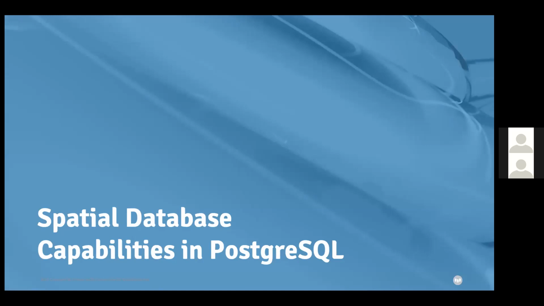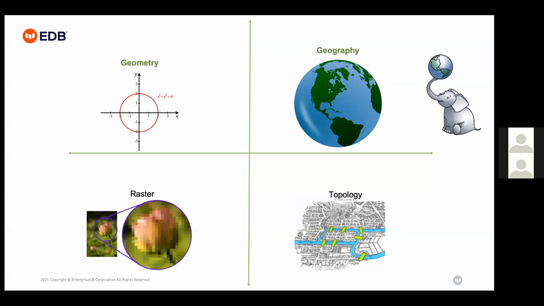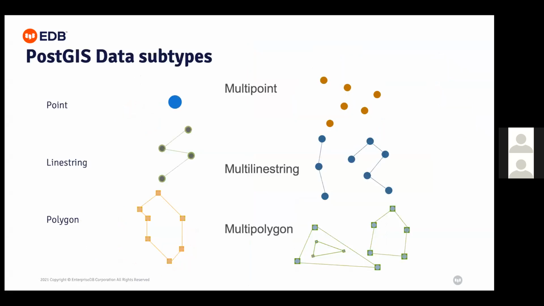Here, geometry data is a plane earth surface which has X and Y axes. Geography is a spherical earth surface. Then raster data: any type of images or photos, 3D data, is considered raster data. And topology and polygon data are available. So these are the PostGIS data subtypes. Points, line strings, polygons, and then multi-polygons, multi-line strings, and multi-points are there.